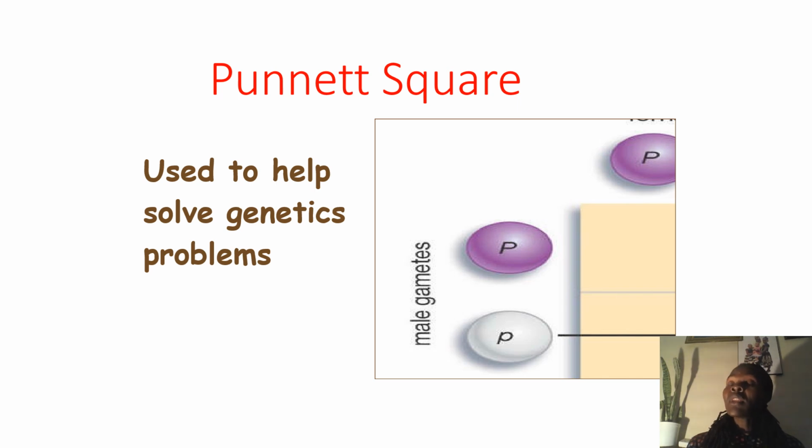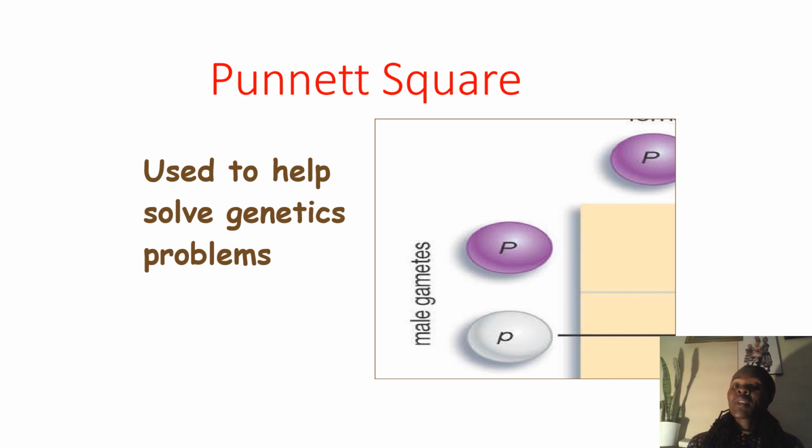For multiple alleles or the biallelic situation, we'll be able to sort it out. So the Punnett square is used to help in solving genetics problems. And remember, in the Punnett square, we've already said for the gametes, the sperm will donate half, and the other half will be donated by the ovum or the egg.